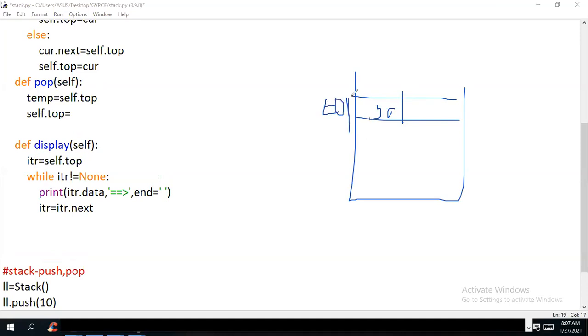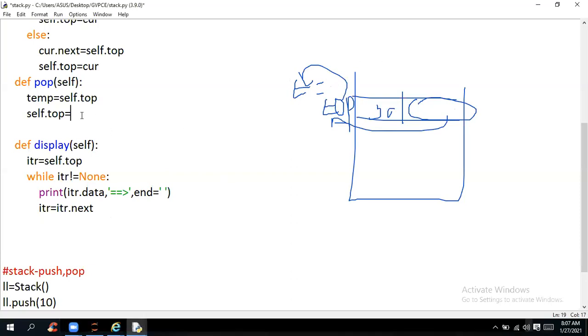So top is assigned to one variable called temp. So this address has been assigned to temp. And after this, what should I do? I should modify this address, the next node address, to top, so that only then can I bring my top down. The next process is self.top assign. So what is the current node address where it is stored?